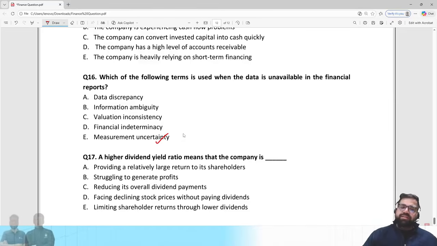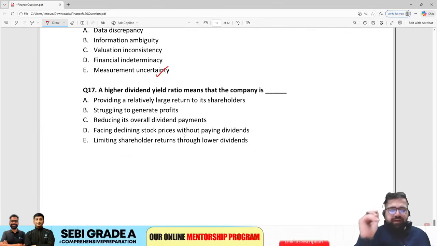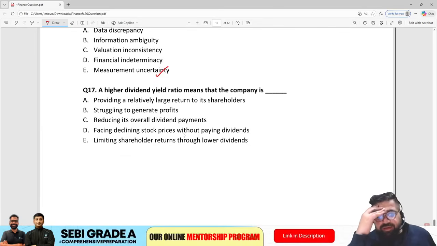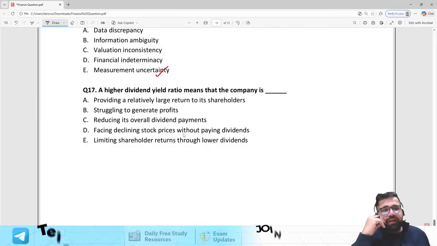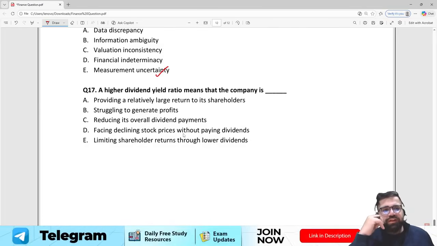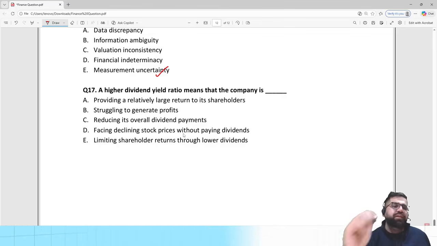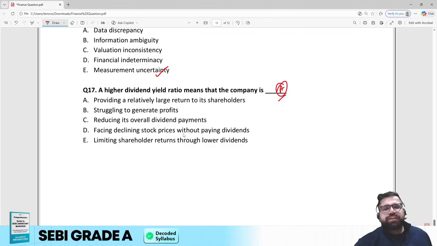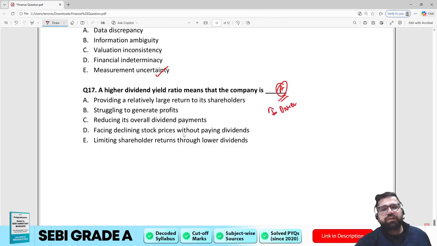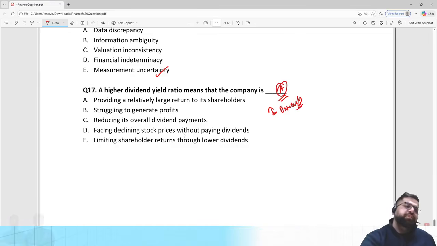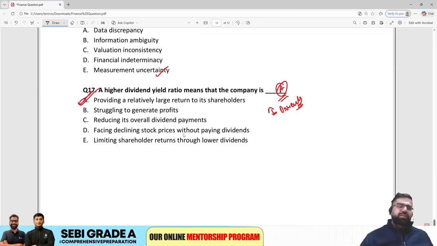Last question, question number 17. A higher dividend yield ratio means what? Providing relatively larger returns to the shareholders, struggling to generate profit, reducing its overall dividend payments, facing declining stock prices, without paying dividends, limiting shareholders' return through lower dividend. The correct answer will be option number A, that you are paying relatively larger return through dividends to your shareholders. Right? So answer will be option number A for question number 17.